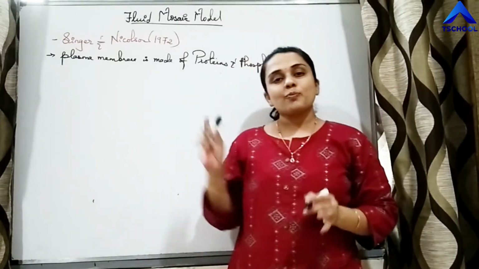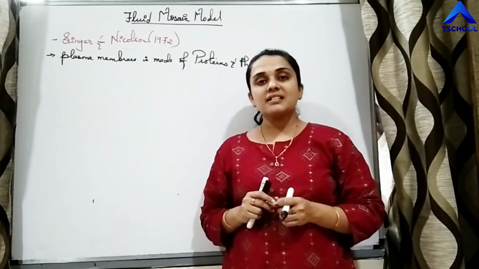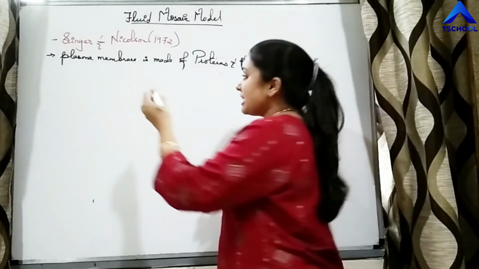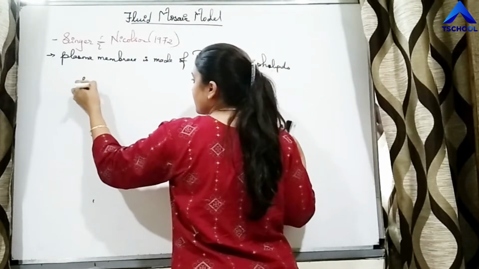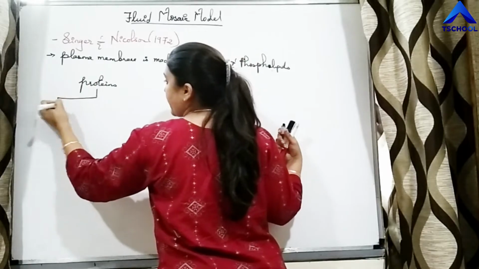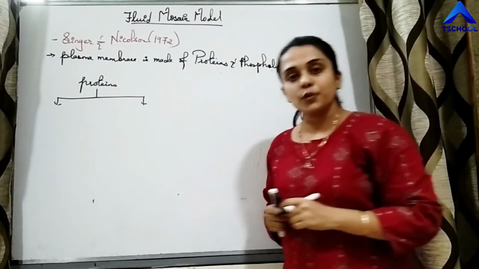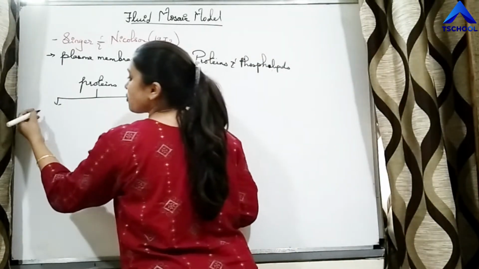So the plasma membrane is made up of majorly proteins and phospholipids. These proteins are further of two types. According to the scientists, the proteins are of two types. Which are those two types of proteins?